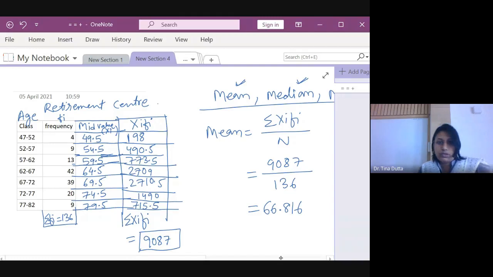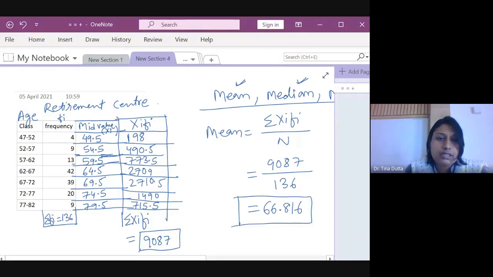Okay. So this is the mean value, mean age, right? So this is the average age at which the people of that particular place enter the retirement home or retirement center, right? So average age is 66 years, around 66 years. If you round it off, it will be around 67 years. All right, so now mean is calculated.